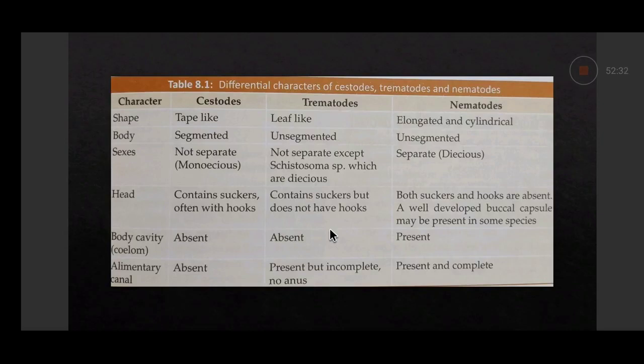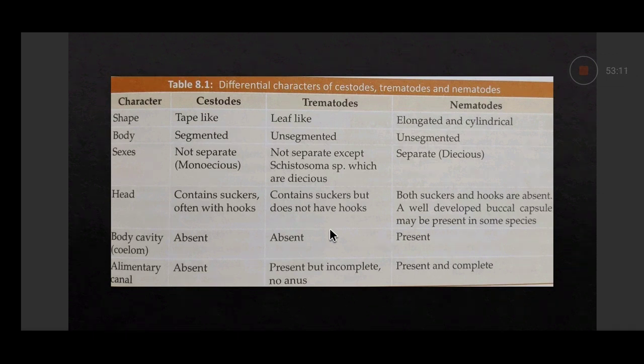So a body cavity is present, and a complete alimentary canal is also there in nematodes, but no circulatory system. A simple excretory system is also there in the nematode, and a body wall. Their sexes are separate, so they are dioecious. There are two classes in nematodes: Adenophorea and Secernentea. This will be taught to you later on also. They are named nematodes.